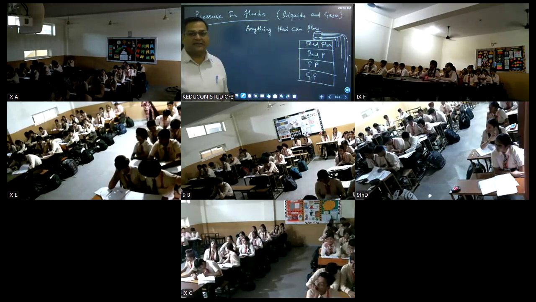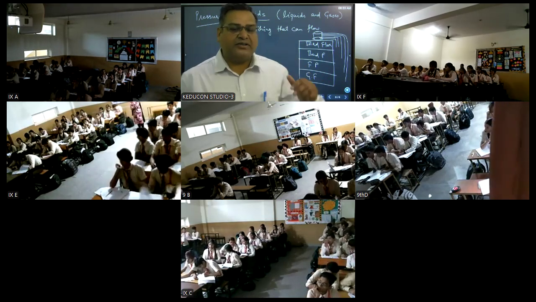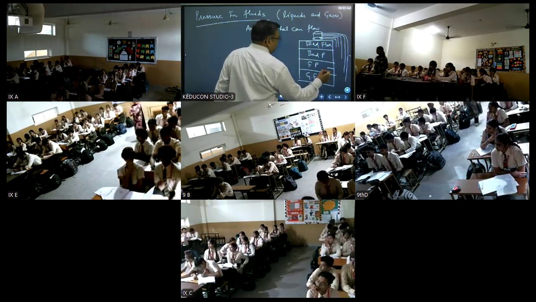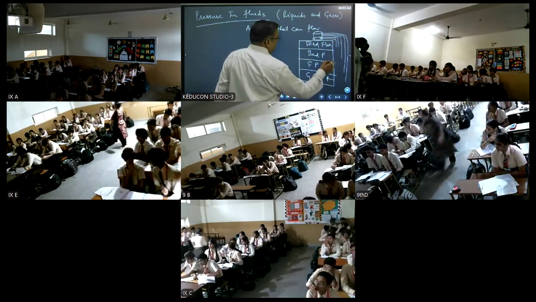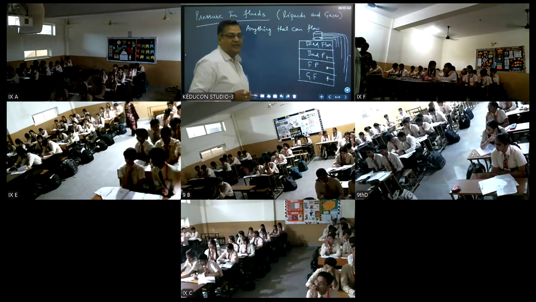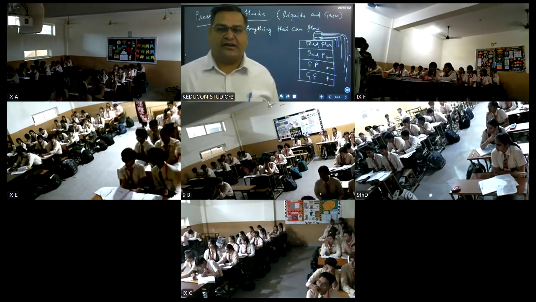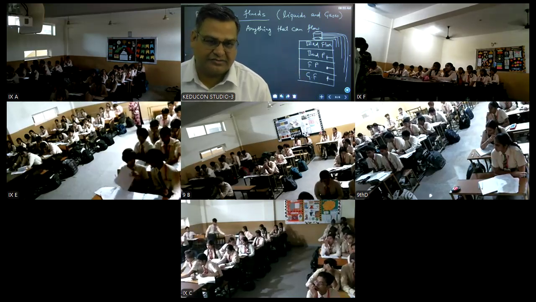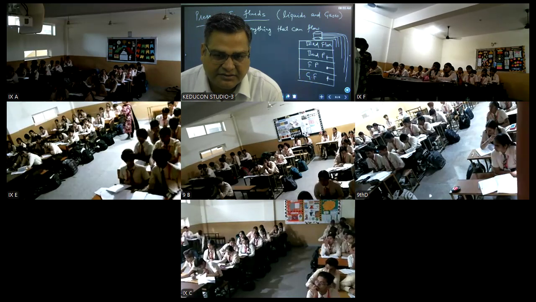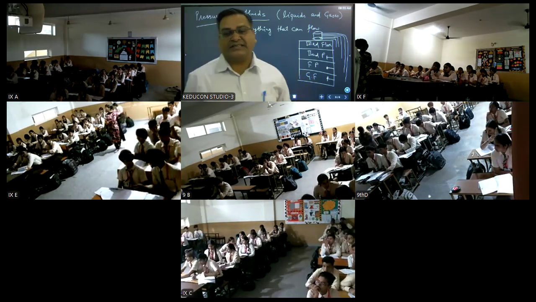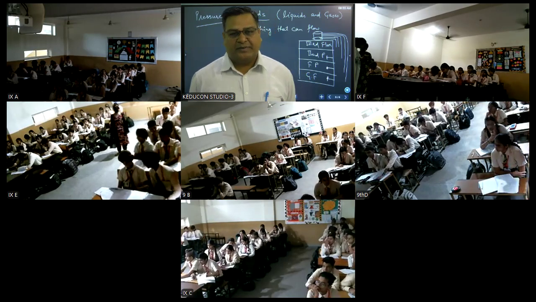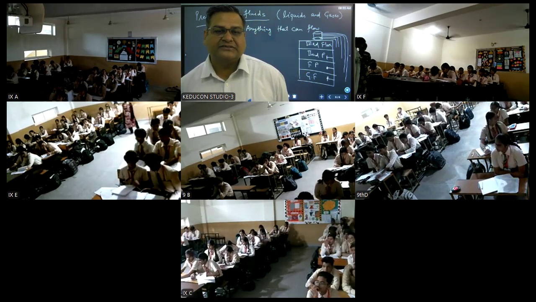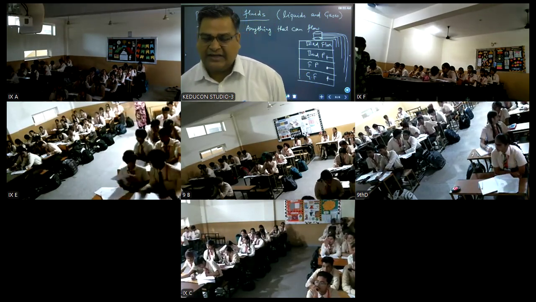Now, please tell me, if there is a tap on the first floor and second floor, if you open the tap at second floor and ground floor, which tap will water come with more pressure? On the ground floor or the second floor? Ground floor. Can you tell me why? Because height is more, right?